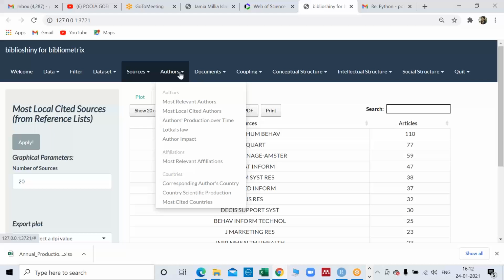Let me put it more simply. Let's say I am doing some bibliometric analysis in the HR domain. Now, a paper of the HR domain has been cited by some person in the marketing domain.